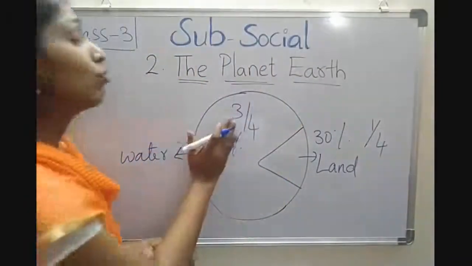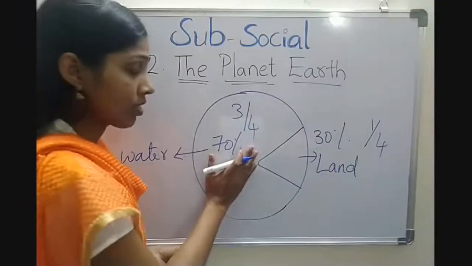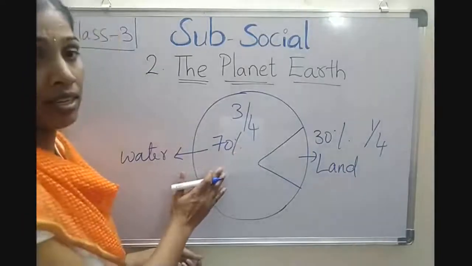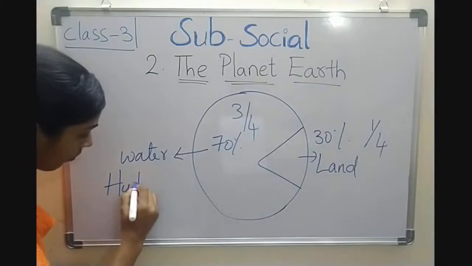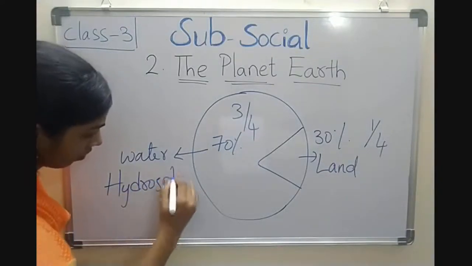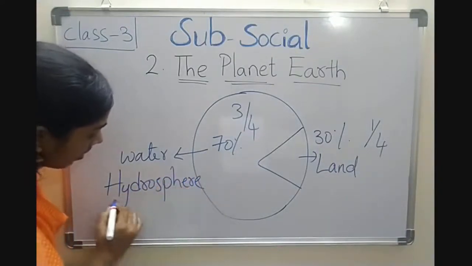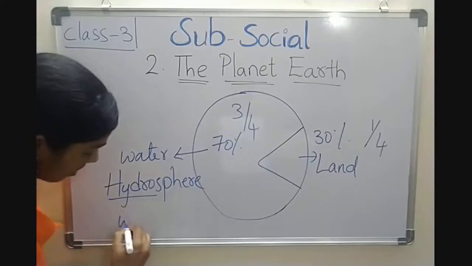Children, 3/4 of the earth's surface covered with water is also called the hydrosphere. Children, hydro means water.